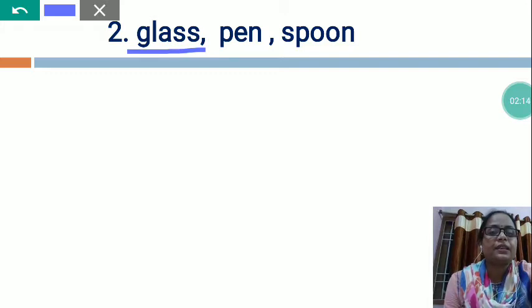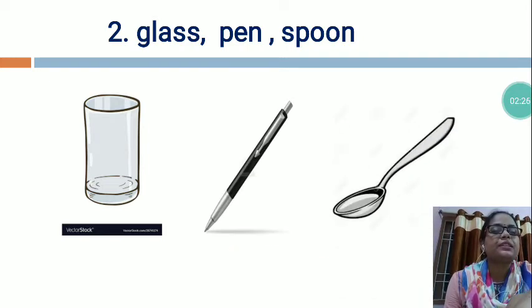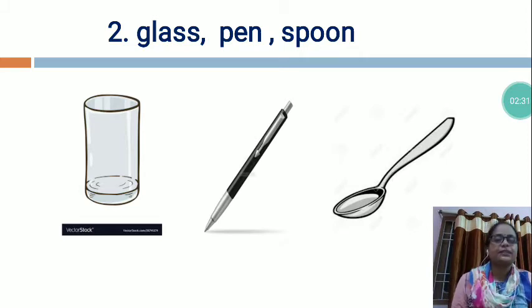Glass, pen, spoon. This is the picture of glass, this is the picture of pen, and this is the picture of spoon. So what is the use of glass? With the help of glass we drink water, we drink milk and juice also. Where do we keep glass? We keep glass in the kitchen. This is a kitchen object.